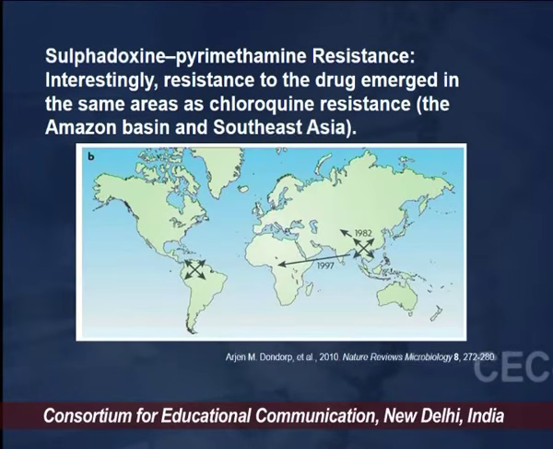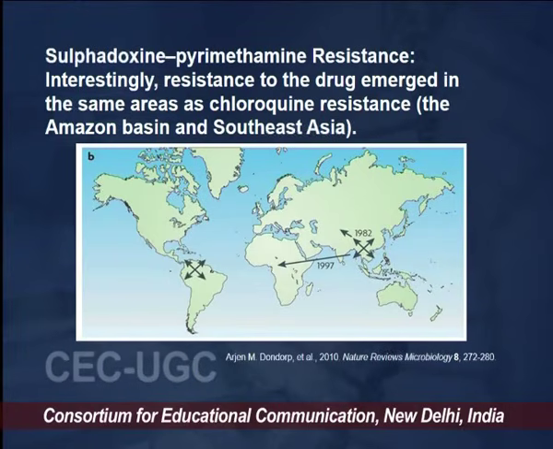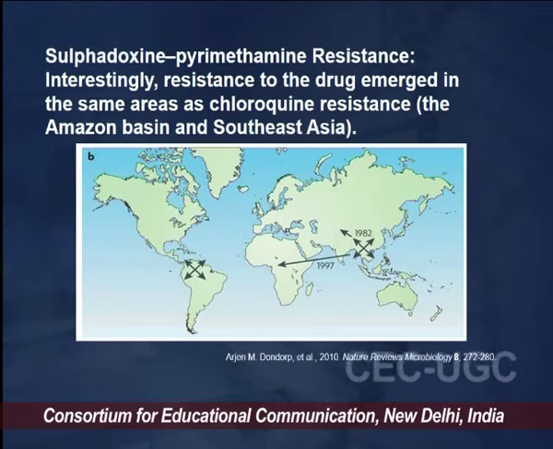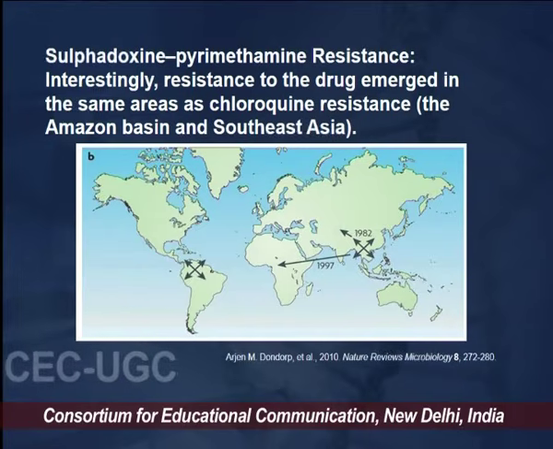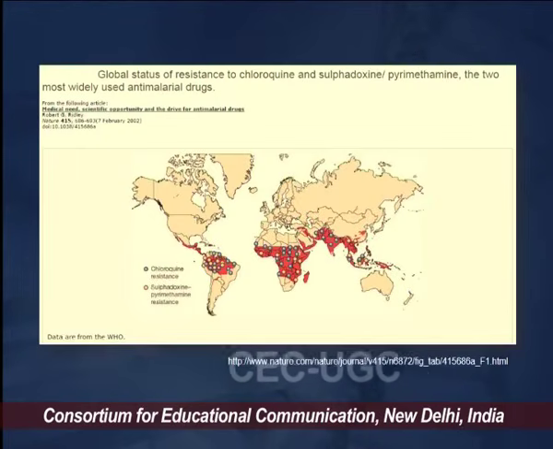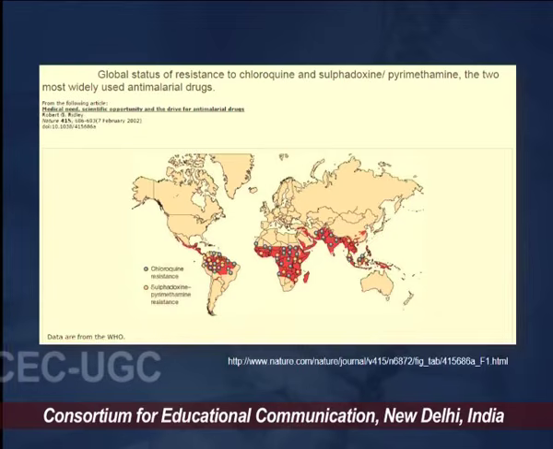So the sulfadoxine pyrimethamine resistance, if we see, has a very interesting resemblance with the resistance which developed to chloroquine, because both the regions overlap. It also started in the South Asian regions and then spread into the Amazon basin. Now this is a map which is showing the spread of the sulfadoxine pyrimethamine resistance across various parts of the world.